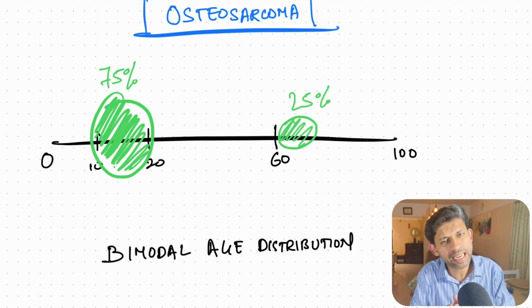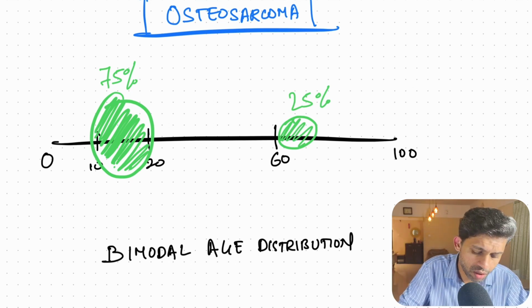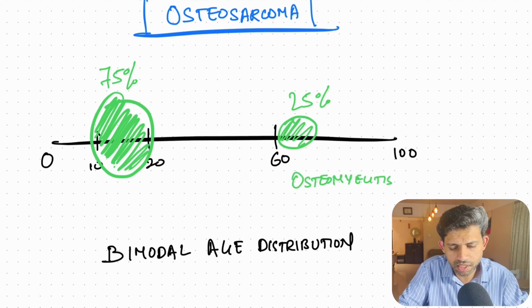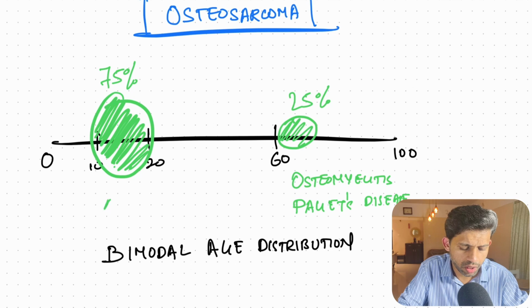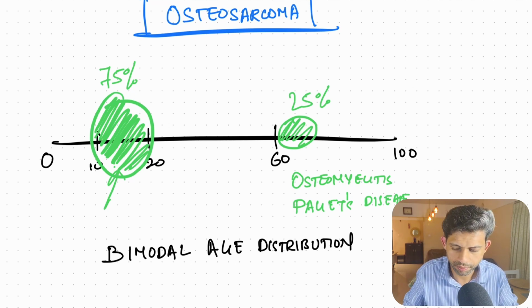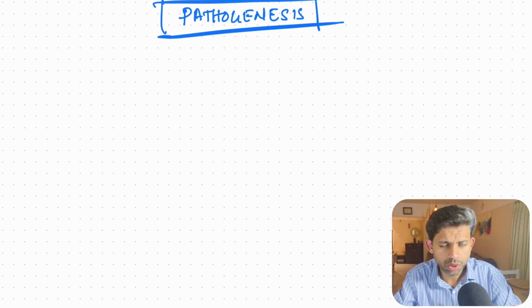Most of these are secondary osteosarcomas due to, say, chronic inflammation of the bone, as in osteomyelitis, or some disease of the bone like Paget's disease. And so this adolescent group, where osteosarcomas occur without any previous disease, these are called primary osteosarcomas. With that in mind, let's look at the pathogenesis.